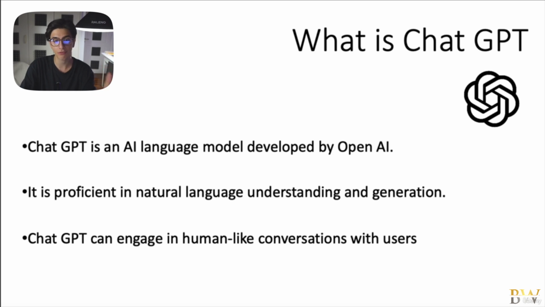This means that it is proficient in natural language understanding and generation. Now, when we're referring to the fact that it's proficient in natural language understanding, we're referring to the fact that we can input prompts, we can input information, it understands the information of the prompts that we input, and it generates relevant answers.